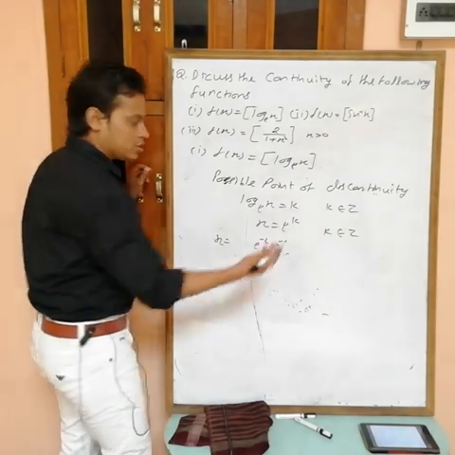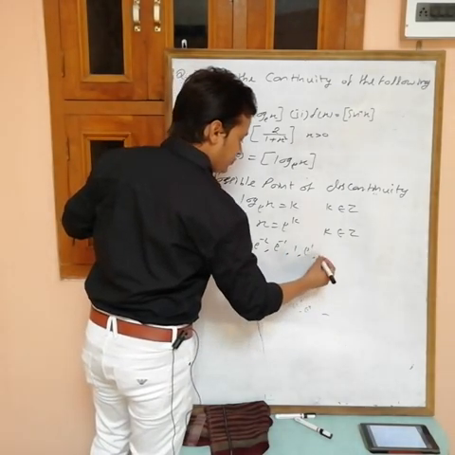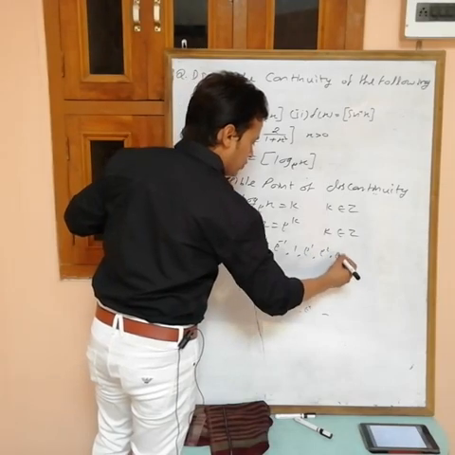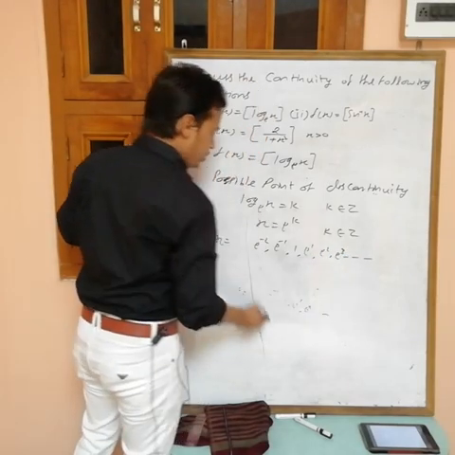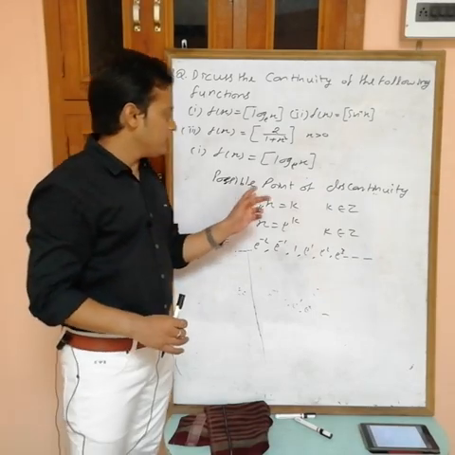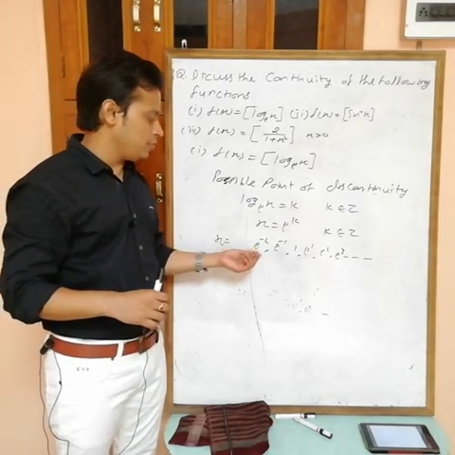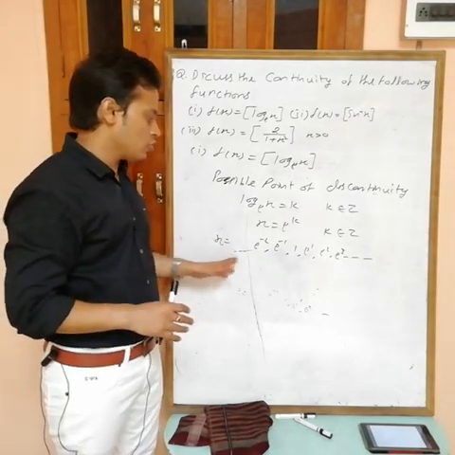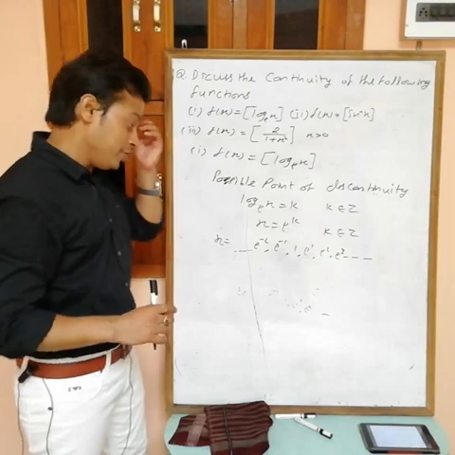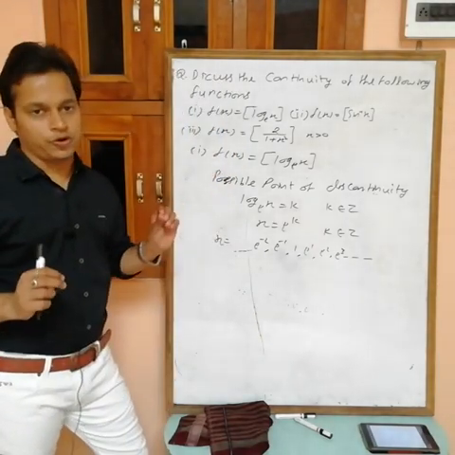For k equal to 0, e power 0 that is 1, e power 1, e power 2, e power 3, like this up to infinity and up to minus infinity. Now we know that log is not defined for negative values of x, but e power x is always positive, so all these points are positive. So we have to check the discontinuity at these points.